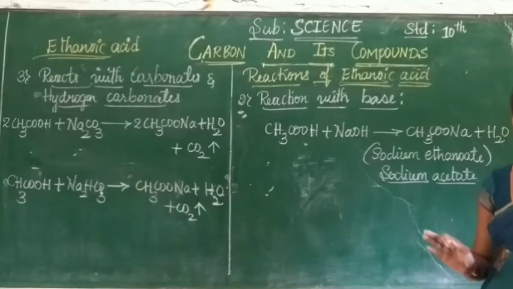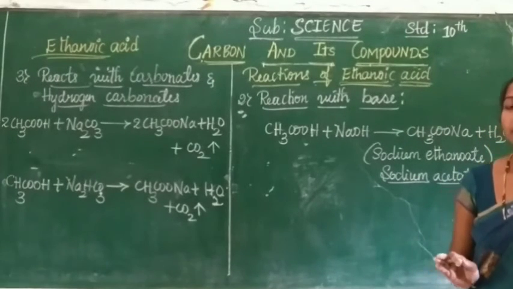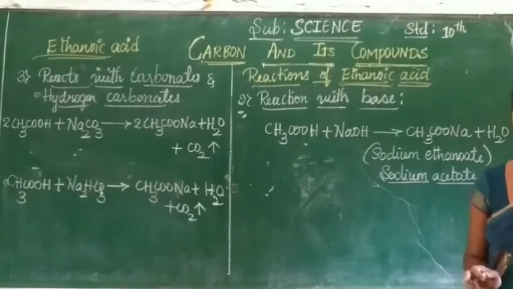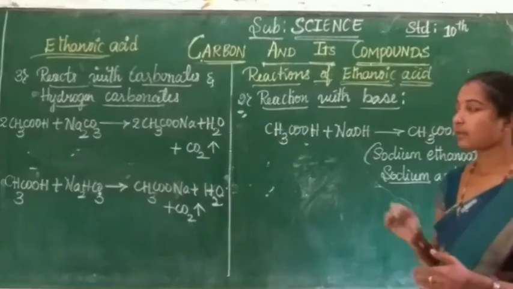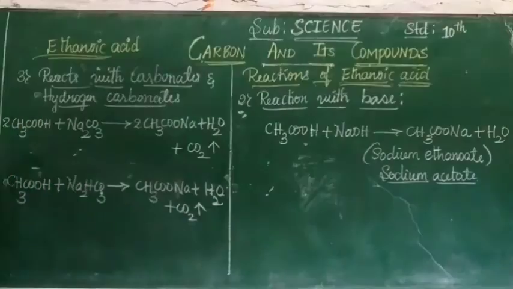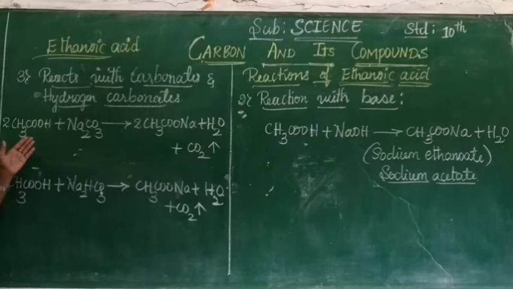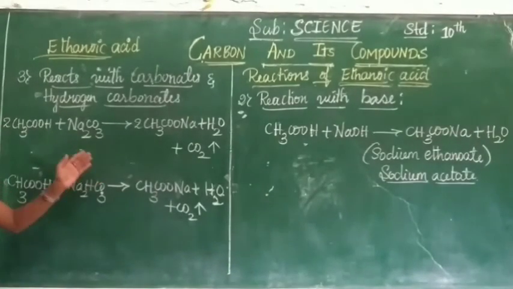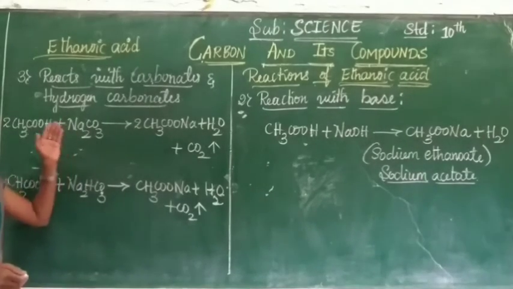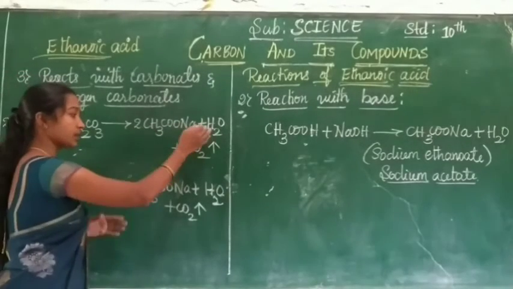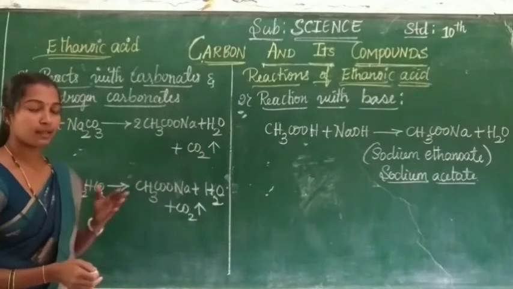Ethanoic acid is basically an acid. It reacts with the base and gives salt and water. Here the salt formed is sodium acetate. Next, we come to how ethanoic acid reacts with carbonates and hydrogen carbonates. Look at this, children. Ethanoic acid reacts with a carbonate, sodium carbonate. It gives sodium acetate with water and the liberation of carbon dioxide.